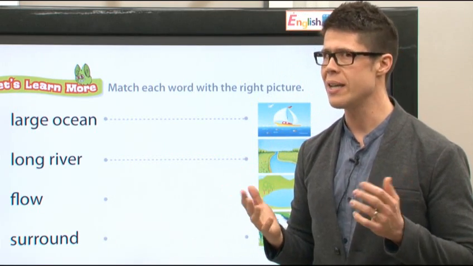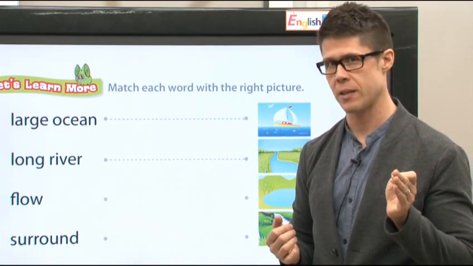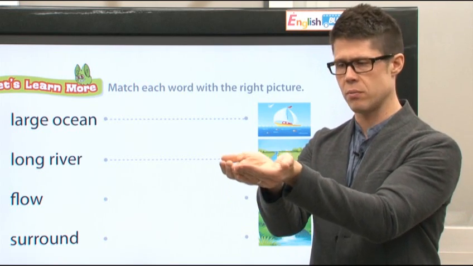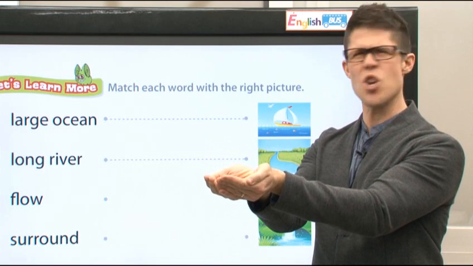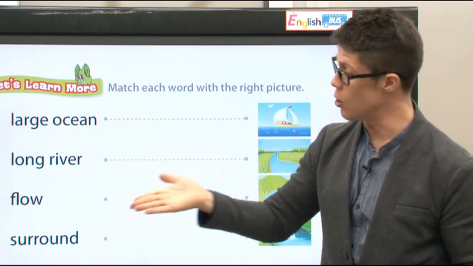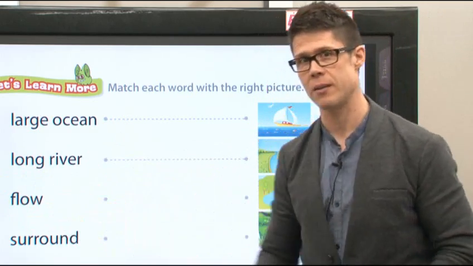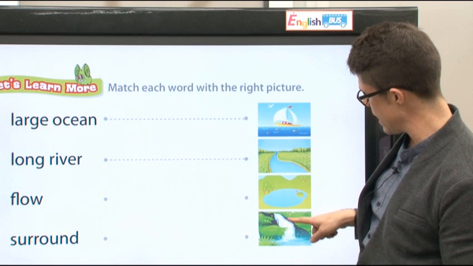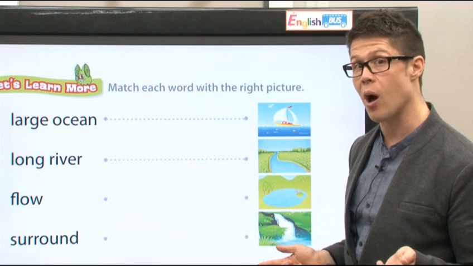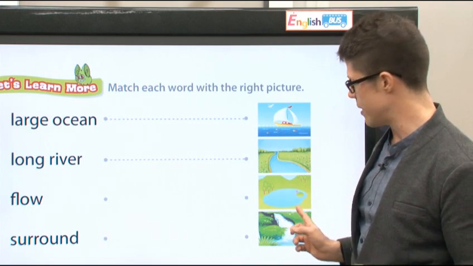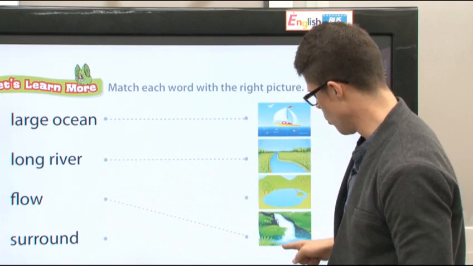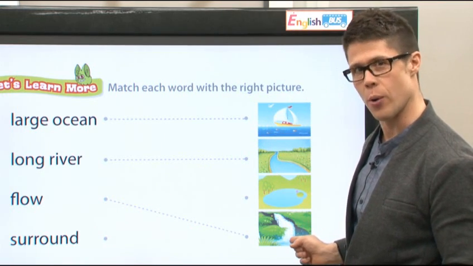The next word is flow. Okay? Flow is like water moving. It's the same as move. Some water just stays, not moving, right? Like that. It's not moving. But some water, like in a river, flows and it's moving. Look at this water right here. Do you see it? That water is flowing. This water flows. This means flow.